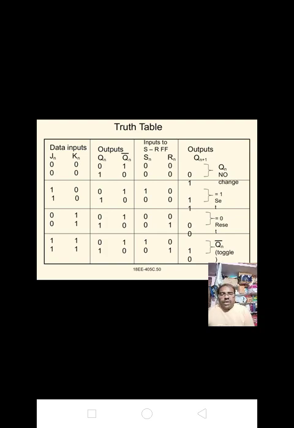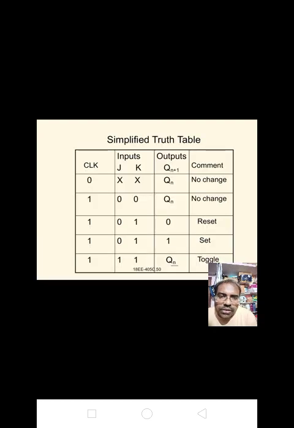If the input is 1 1 and output is 0 1, the output becomes 1. If the input is 1 1 and output is 1 0, the output becomes 0. Output is in toggle condition, that is Qn bar.